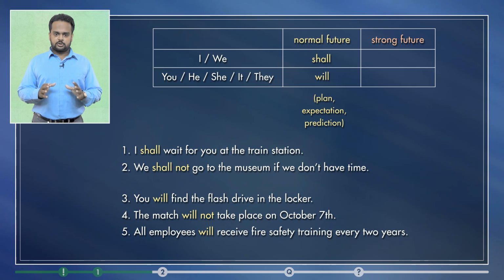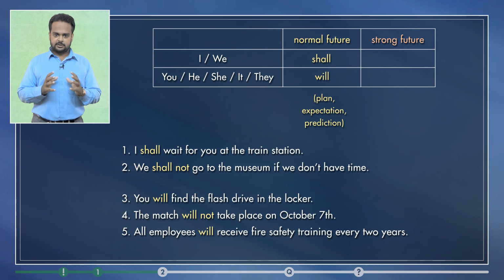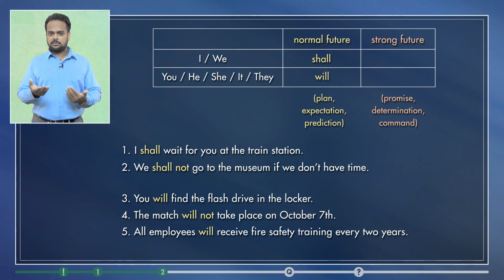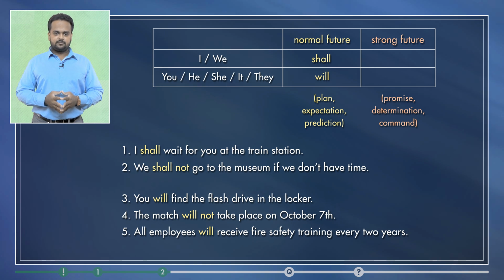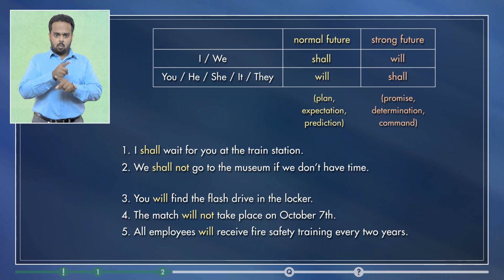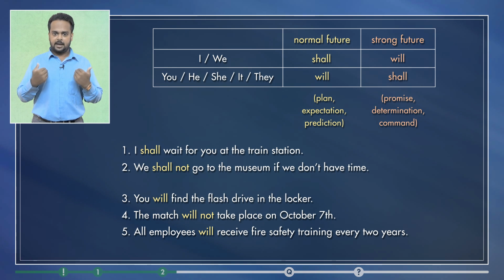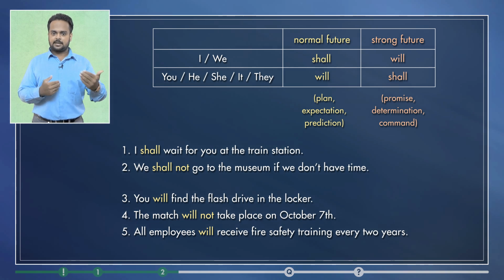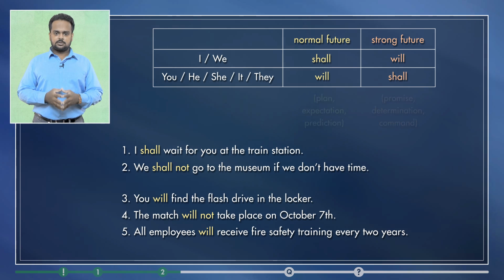Now these sentences on the screen are called the normal future or plain future because they're normal sentences and there's no emotion attached to them. But sometimes we want to express a strong emotion about the future. It could be a promise, a command, determination, or duty. We call this the strong future. The grammar rule is that for the strong future, we reverse will and shall. So now we're going to use will with the first person, I and we, and shall with the second and third person.